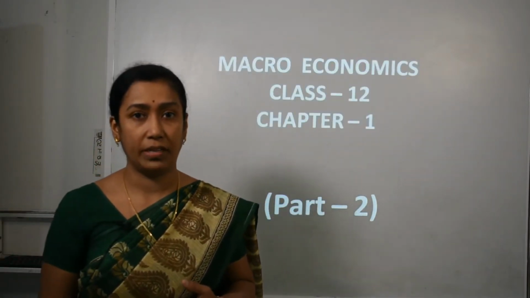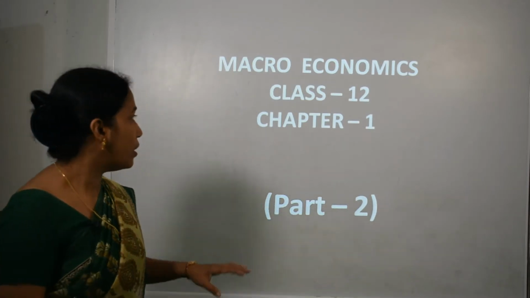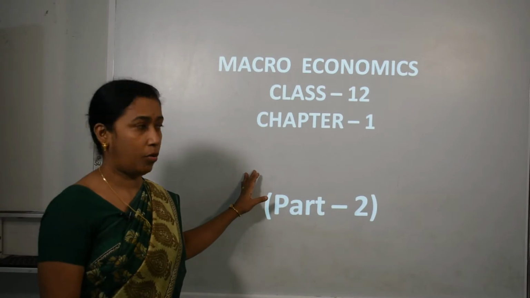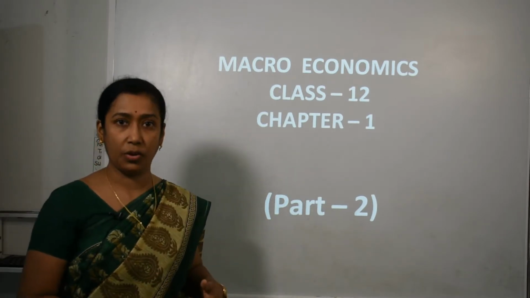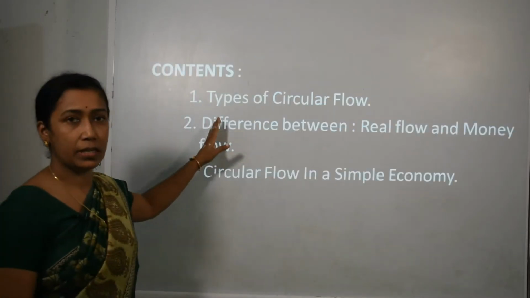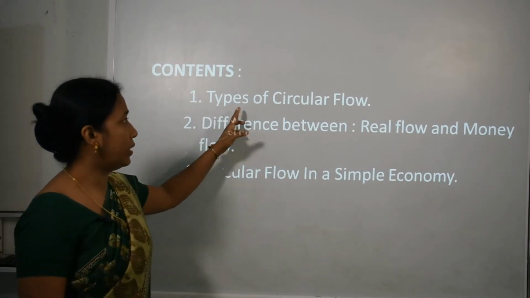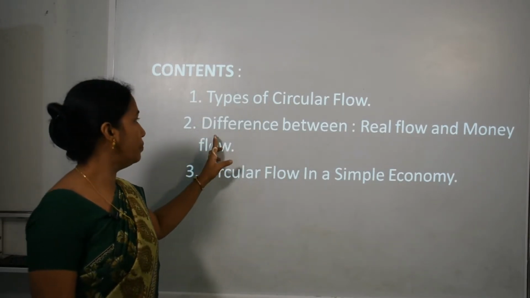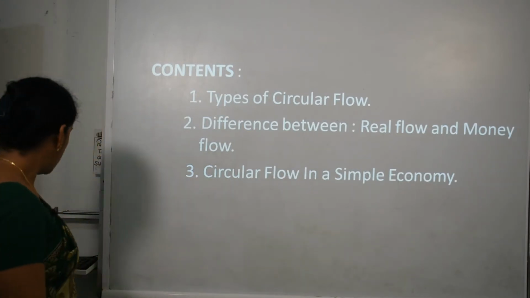The first book which we have started is Indian Economic Development, in which we have completed the first two chapters. Now we will start with macroeconomics, chapter 1, and this is the second video of chapter 1. These are the contents we are going to finish in this video: types of circular flow, the difference between real flow and money flow, and circular flow in a simple economy.